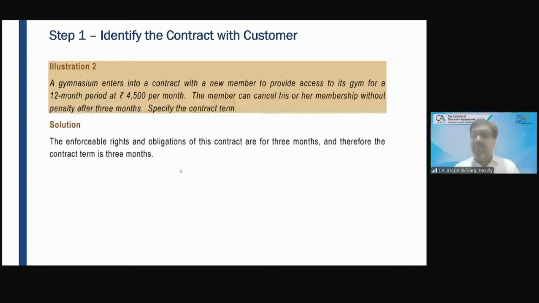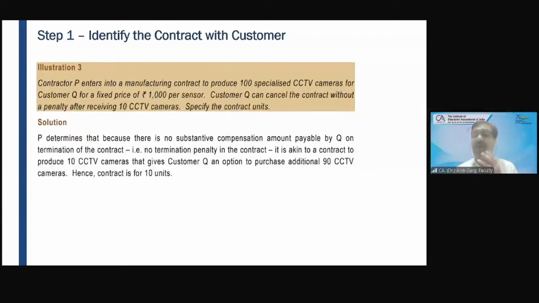You can see we have covered 2 illustrations from the ICAI study material and 2 illustrations from my own, and it was also part of ICAI material as well. So we have covered 4 illustrations and many layman language examples up to this part, right? So we will discuss this standard with a lot of examples. By the end of the 5th session, you will have almost 100 examples, and Ind AS 115 will be covered after 5 classes.